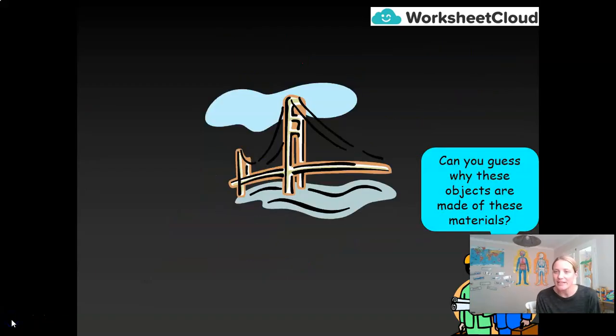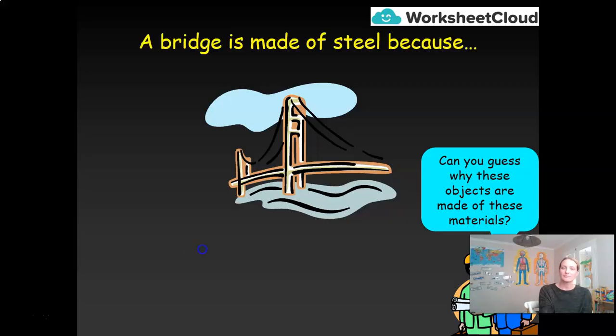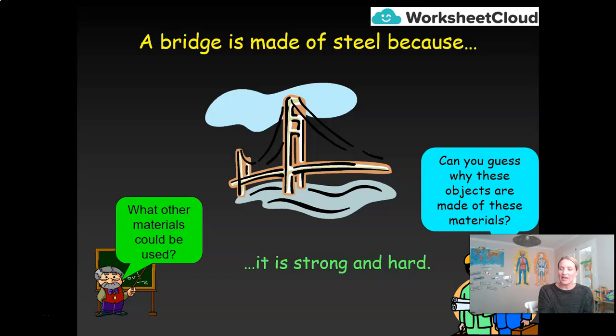So here I have an image of this bridge. It's made of certain metals. Well, it is strong. It is hard. Other words could be durable. Steel is not going to need to be replaced every year because it's not weathering very well. But can you think of other materials that bridges are made of and why they are made of those materials?